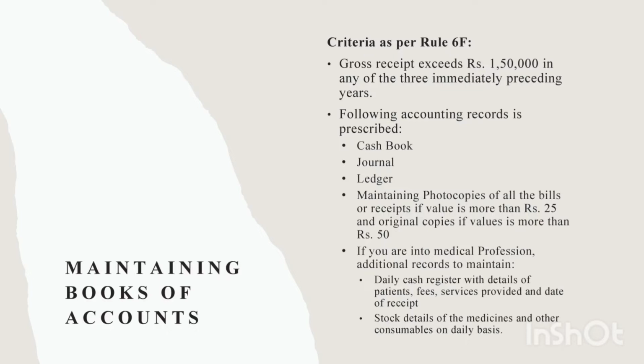The accounting records that have been prescribed under Rule 6F are cash book, journal, ledger, and you have to maintain photocopies of all the bills or receipts if the value is more than rupees 25 and the original bills or receipts if the value is more than 50 rupees. If you are into medical profession, you must maintain daily cash registers with details of patient fees receipt, services provided and dates of receipts, and stock details of medicines and other consumable items additionally.